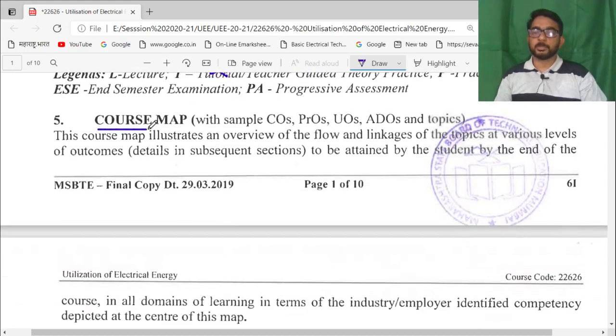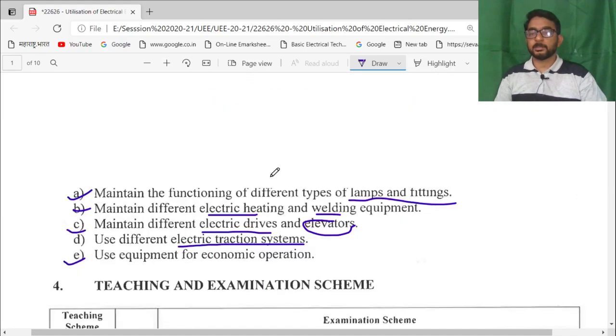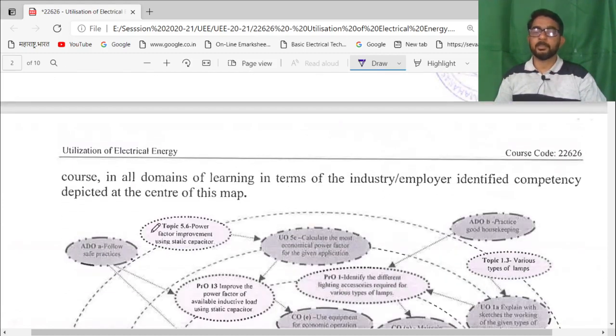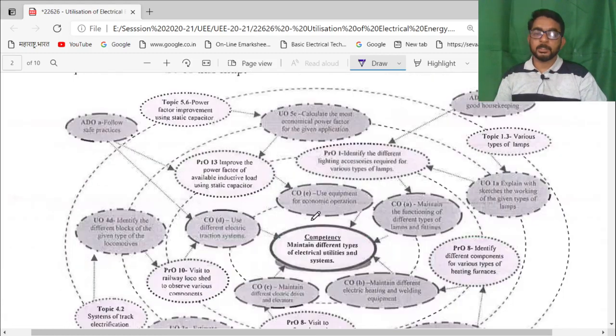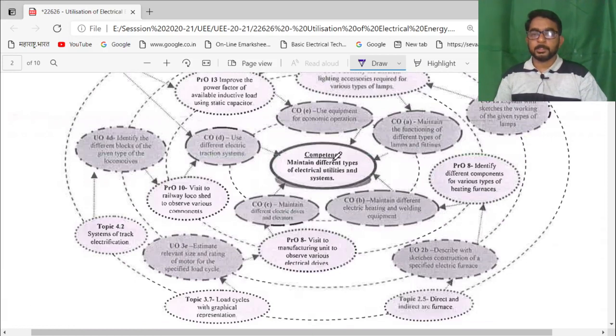Next point is the course map. This course map illustrates an overview of the flow and linkage of the topics at the various levels of the outcomes. So these are the different outcomes, and there are different topics in the syllabus that will be linked with each other. So this course map accordingly explains all the parameters. It mainly deals with the competency to maintain different types of electrical drives, utilities and systems.